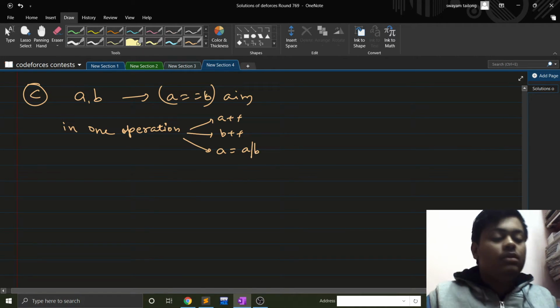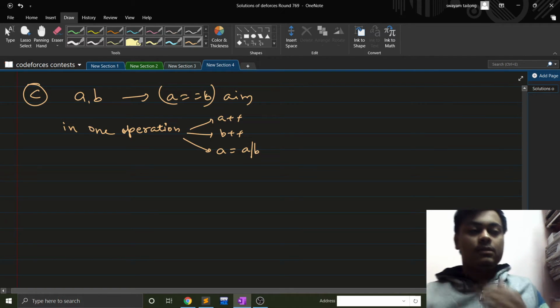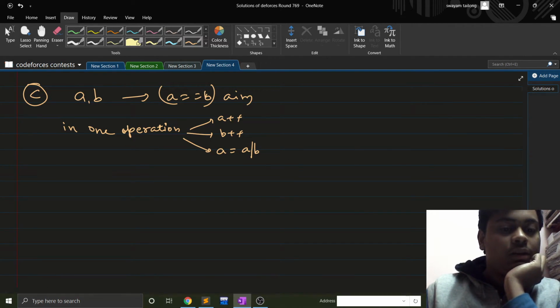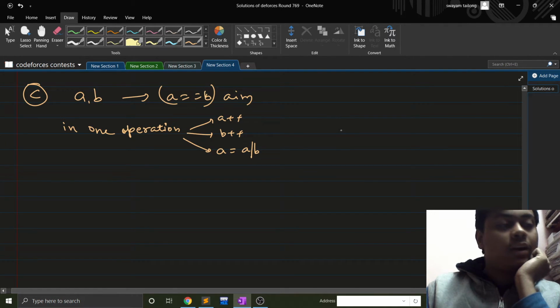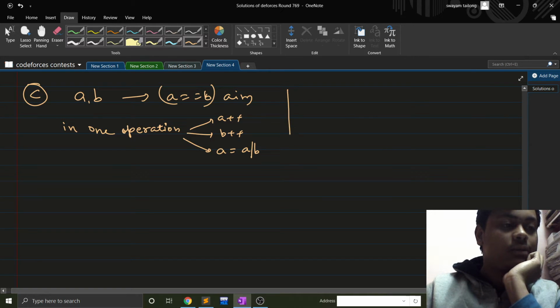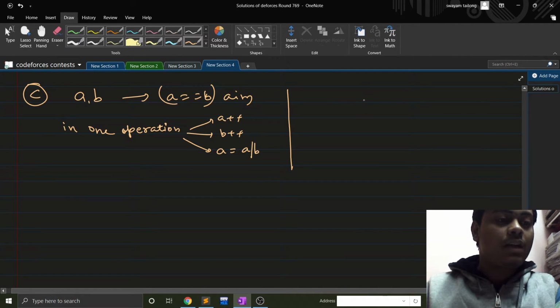A or B. So this question actually requires a little bit of practice in bit operators and bitwise logic, but still I would like to explain how I did this problem. So basically, let's suppose I have some A as this number.